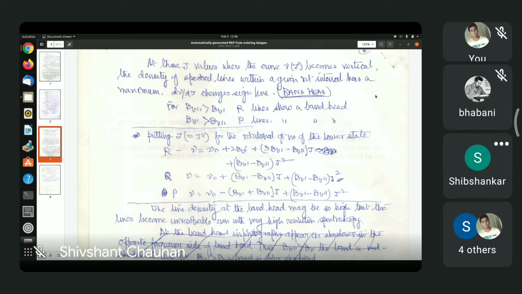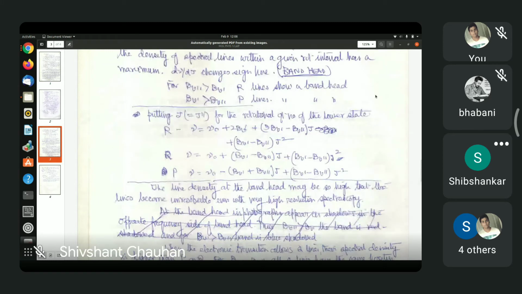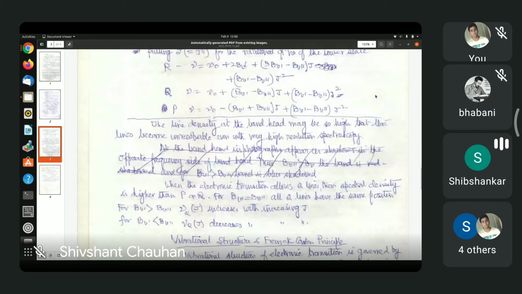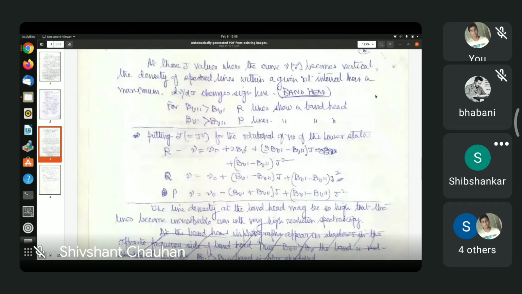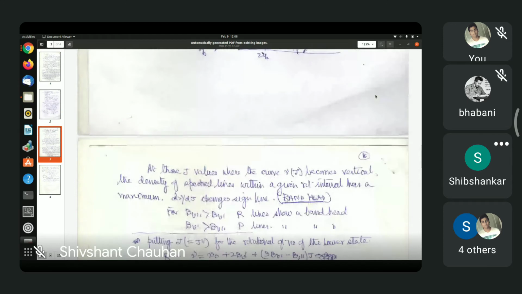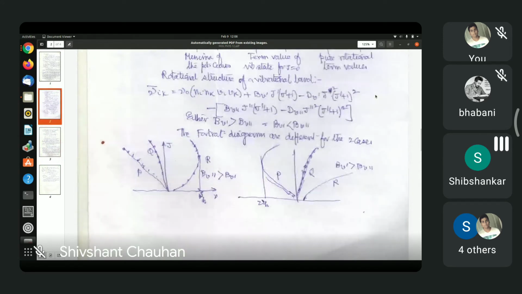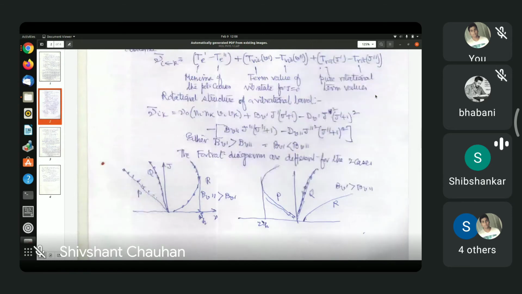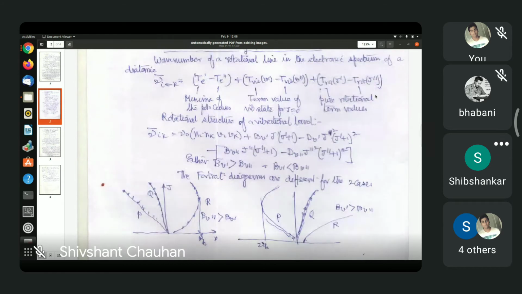Yes, sir. Now, if you do this, you will see that for one case, can you go up a bit further? Yes, I ask you to do the calculations. Calculations are very simple. You take BV prime J prime plus 1 minus BV double prime, and put J double prime equal to J prime minus 1. What branch will that give you? For -1, it is P branch.